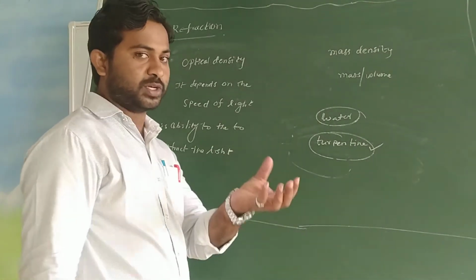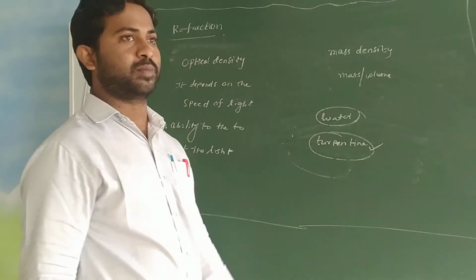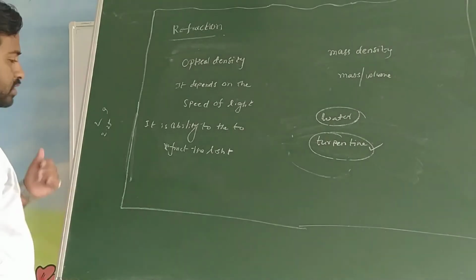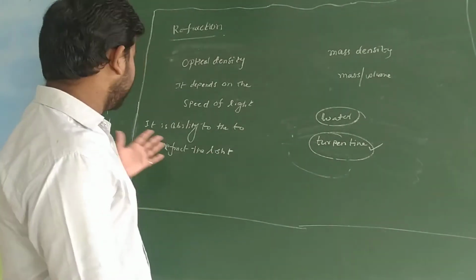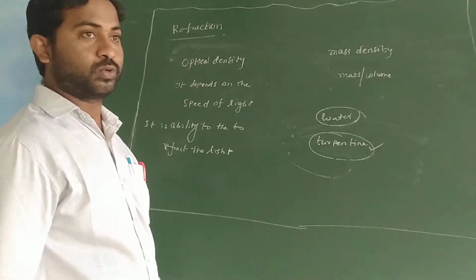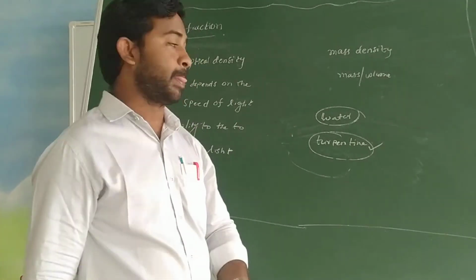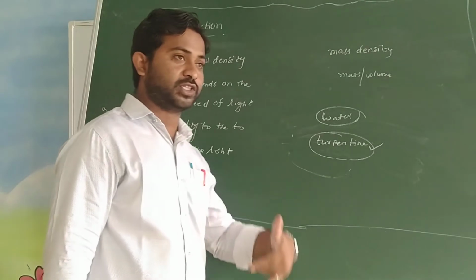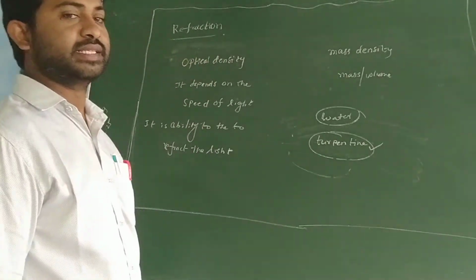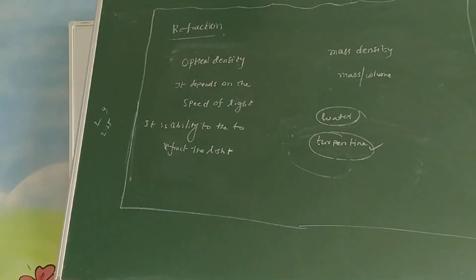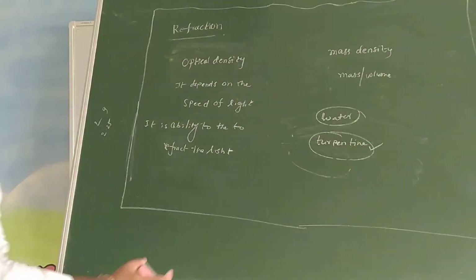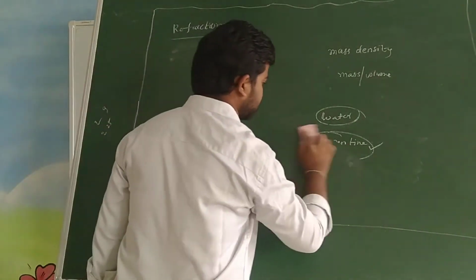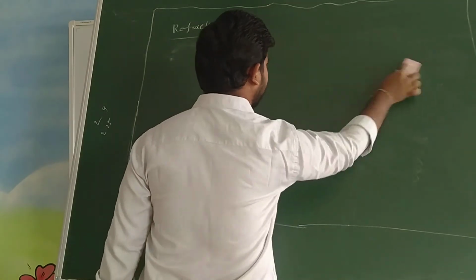For example, in vacuum it is 3 into 10 raised to 8, in glass 2 into 10 raised to 8, and in water 2.25 into 10 raised to 8. I hope it is clear now, dear students.